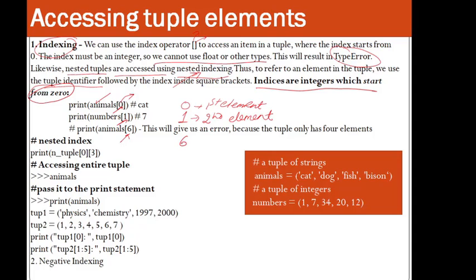And here if you have index 6, it is the 7th element, right? So nested index means you are using two indexing over here. This is the outer index and this is your inner index. We have already seen this in the list as well. So let's take one more example.